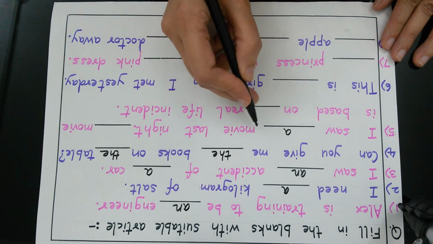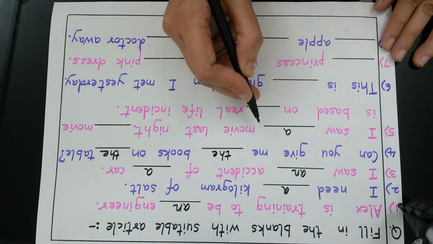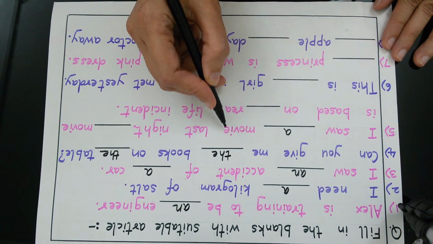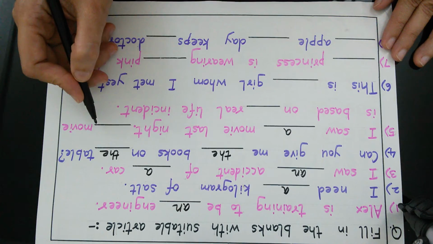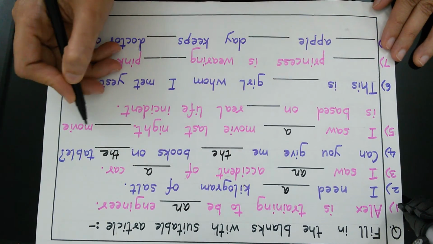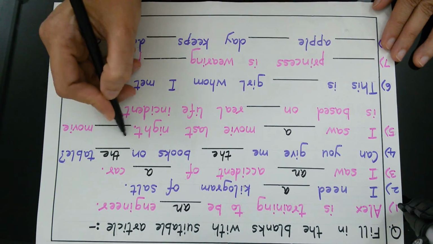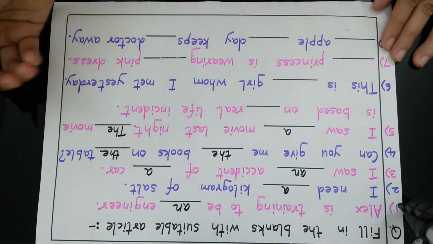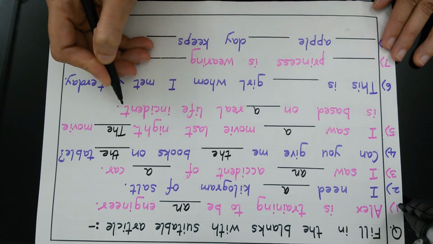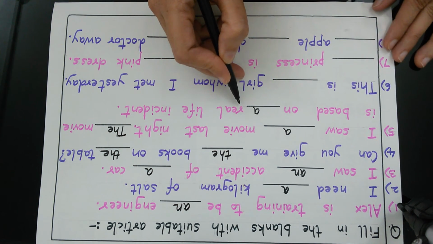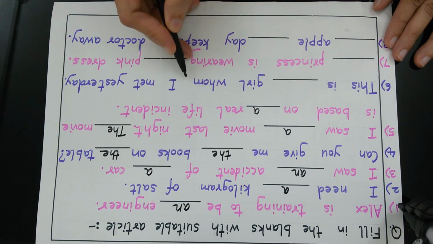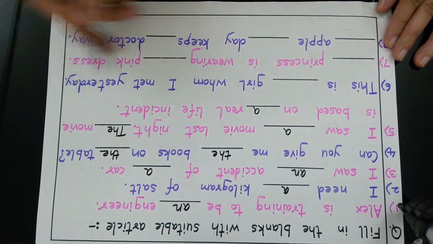Now a is used the first time when we introduce an object. In this sentence the object is movie. Now when we talk about the same object again, then we use the. The movie is based on a real life incident because this is a consonant sound. This is dash girl whom I met yesterday.